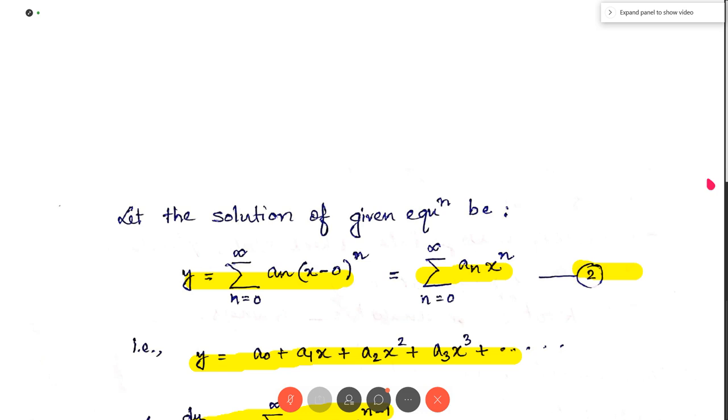So you have taken y as infinite series an about the point x equal to 0, so an (x minus 0) to the power n. Then we have to find y dashed. So we have found y dashed. Then we have to replace the value of y and y dashed in equation 1. So we have replaced the value of y and y dashed in equation 1 here, and then multiply this x with x to the power n. By multiplying, the first term remains unchanged, and this is 2 into summation n equal to 0 to infinity an x to the power n plus 1. So we get this equation. Now can anybody tell me what is my next step?